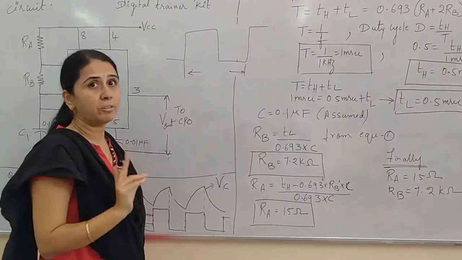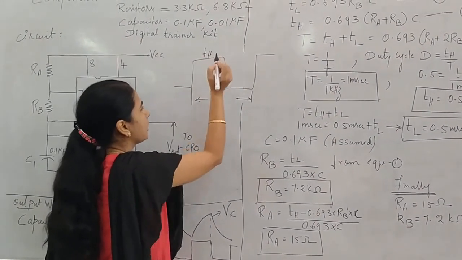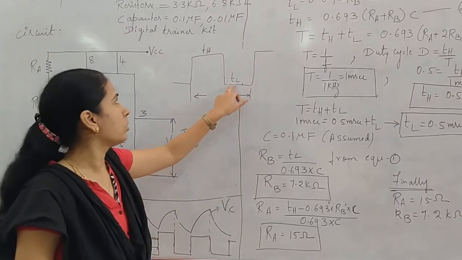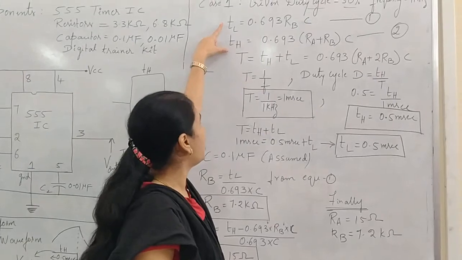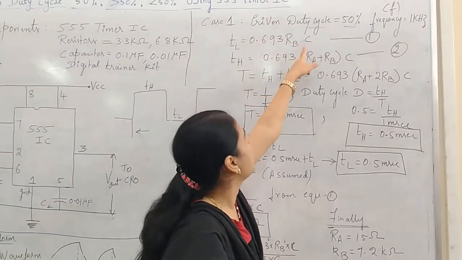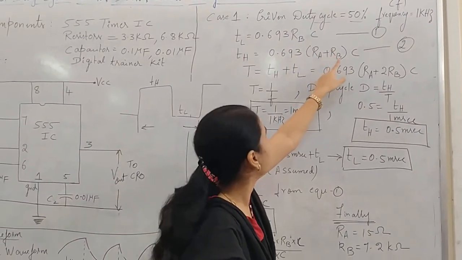In a waveform we have two states, that is a high state and a low state. High state is denoted as TH and low state is denoted as TL. TL is nothing but the low state and TH is nothing but the high state. These are the two formulas of an astable multivibrator. TL is 0.693 into RB into C. TH is 0.693 into (RA plus RB) into C.